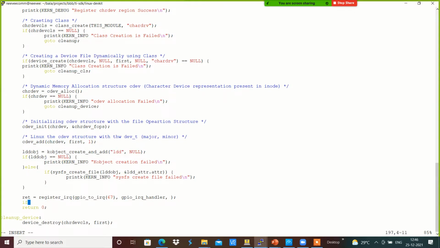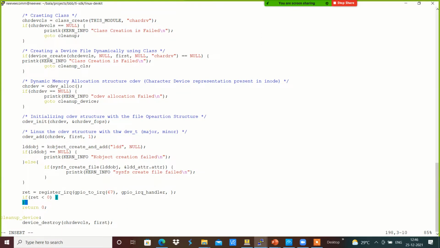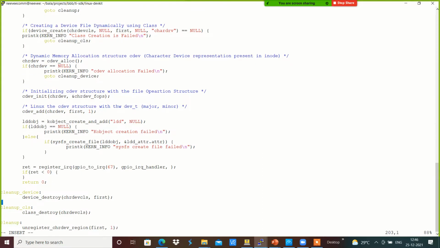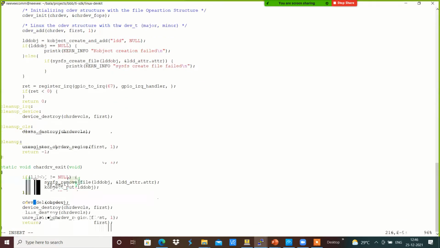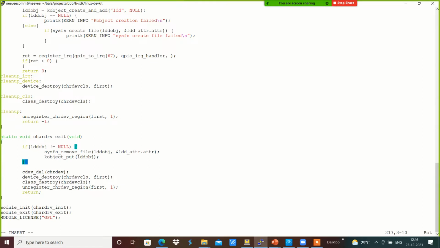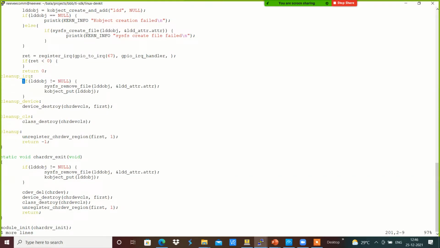If return is less than 0, then we go to cleanup_irq. I'm going to copy this here.